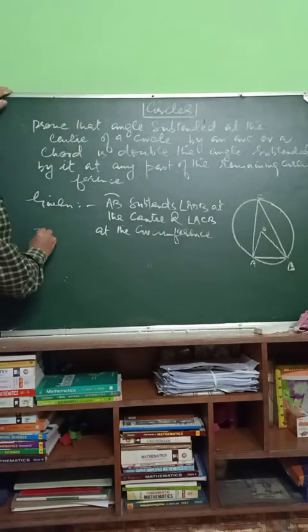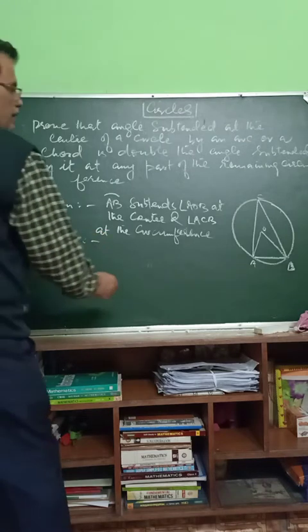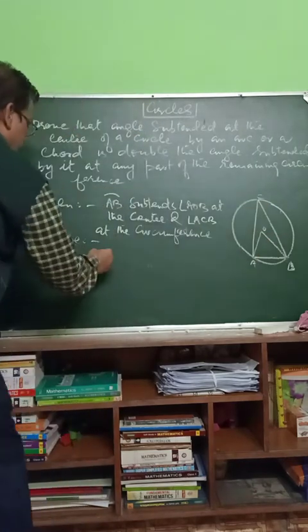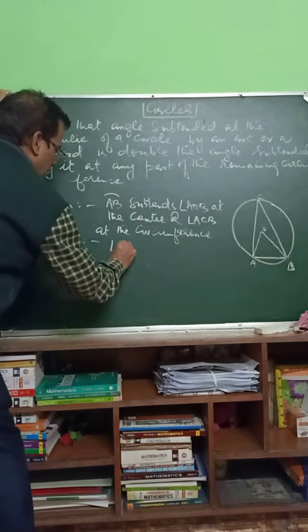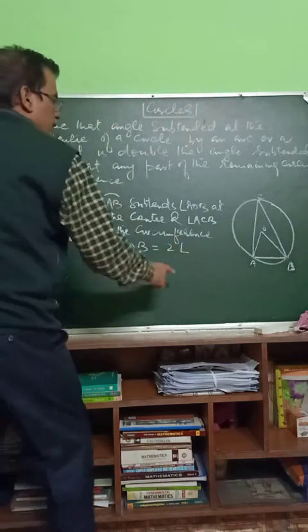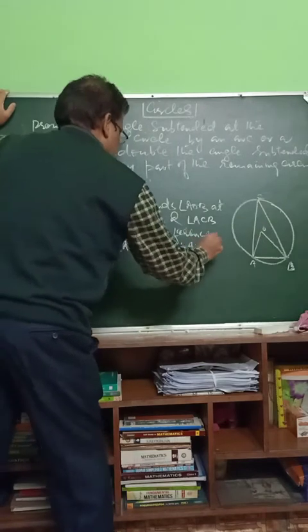To prove: angle AOB is double the angle ACB subtended at the remaining part.